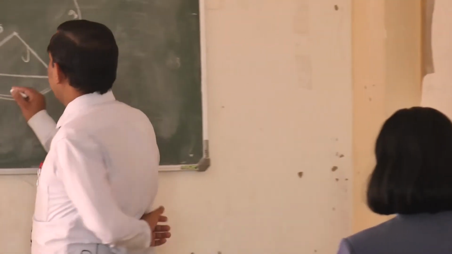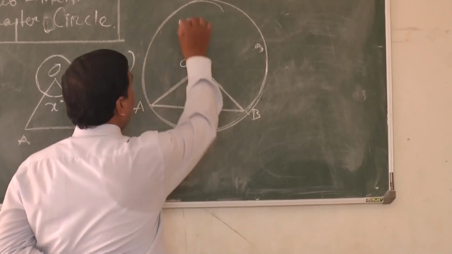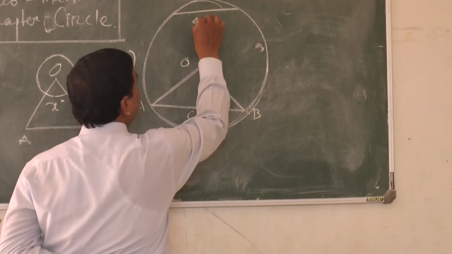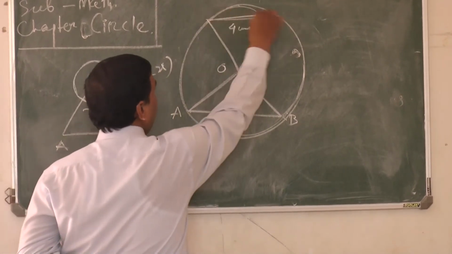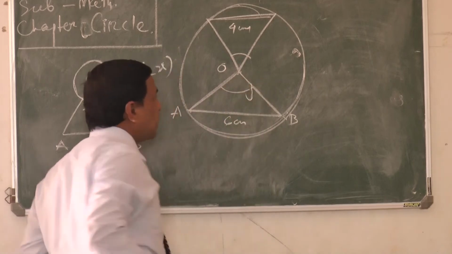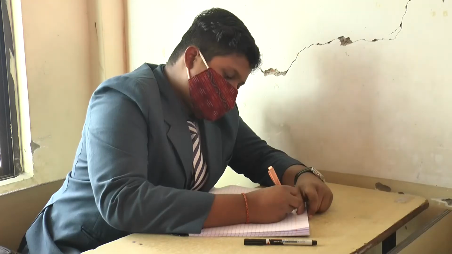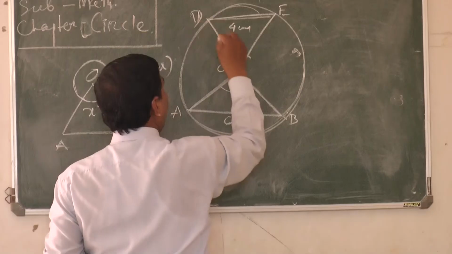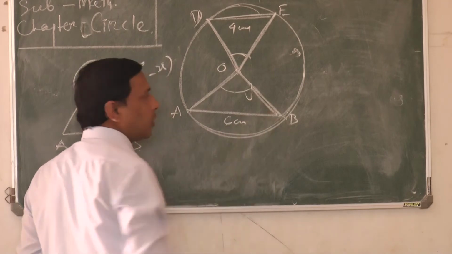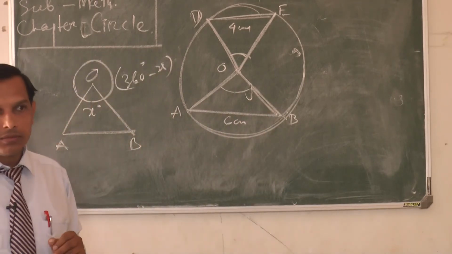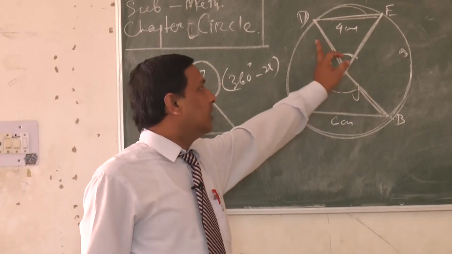So, come to the point. Let the chord AB be 6 centimeters and I draw another chord, let it be 4 centimeters. Here also is the angle subtended by this chord. Let it be DE. If you compare angle DOE and angle AOB, which angle is more? Definitely AOB is more than DOE.